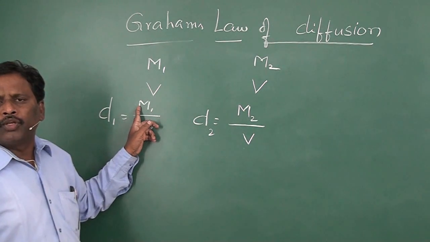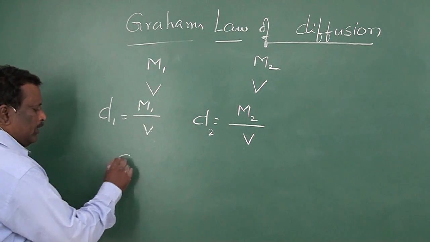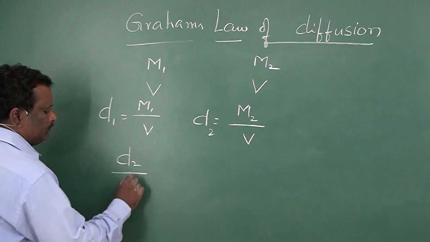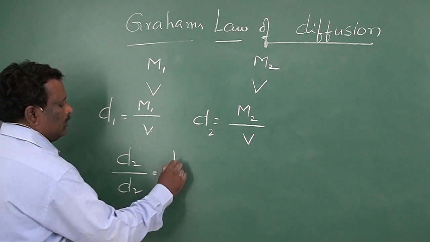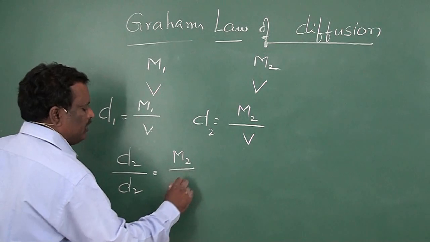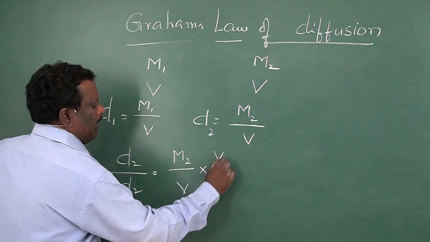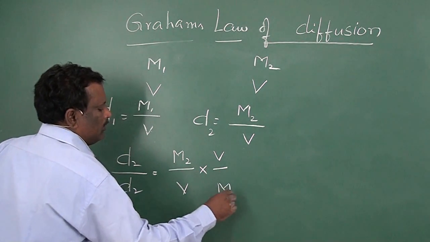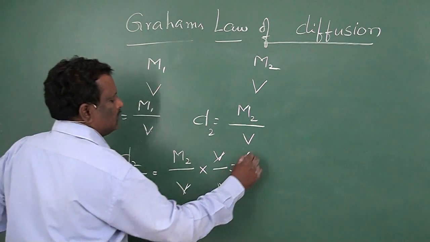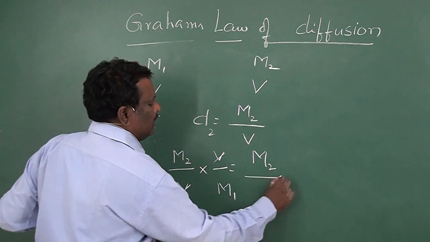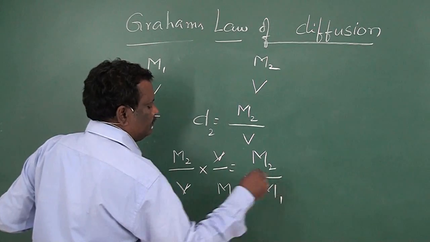So now, D2 by D1 is equal to M2 by V into V by M1. V cancels. It is M2 by M1.